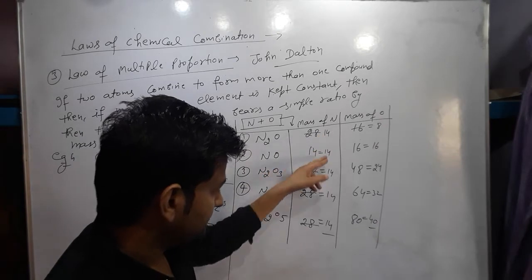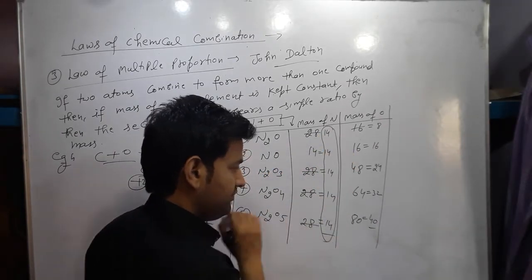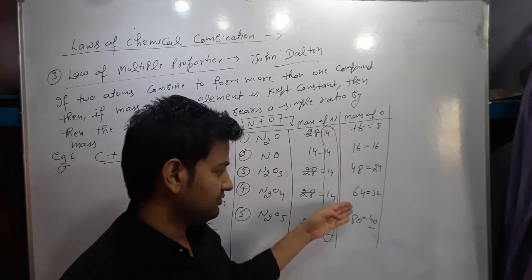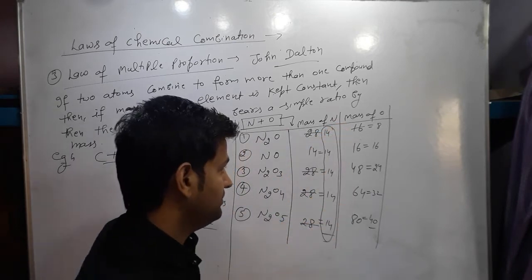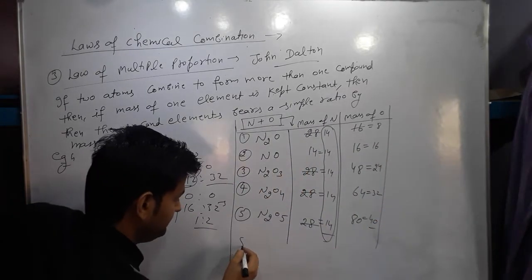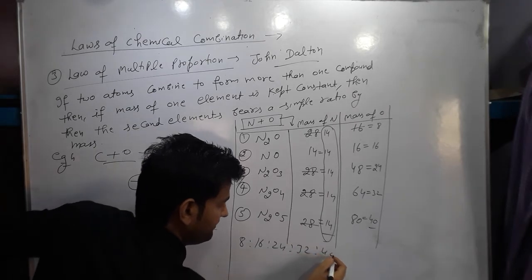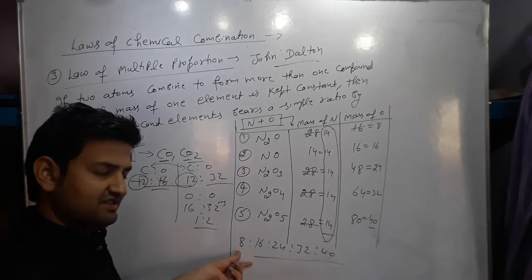Then the mass of nitrogen in all compounds is kept constant at 14, and the ratio of the mass of oxygen bears a simple ratio: 8, 16, 24, 32, and 40. So we can say that this is in simple ratio.